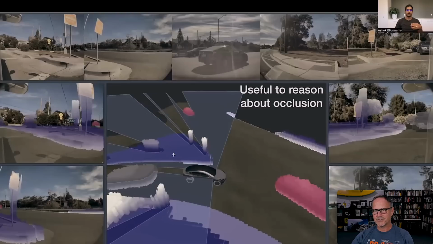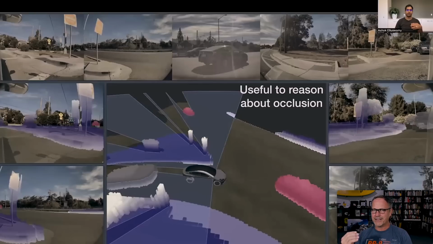And of course, this also helps with occlusion. You can see that cars that are partially occluded by signs and trees and things, again, remember the red is going the same direction as the car is heading, that it will be able to model these things even when it can't see them for part of the time. And that is actually a really huge benefit to this as well. And that has to do with the fact that we've got occupancy flow, because we're like, okay, this thing is moving and that's where the occupancy is going. So even though I can't see it for a second, I'm going to predict that it's going to appear on the other side of this obstacle in just a second because it was flowing along.